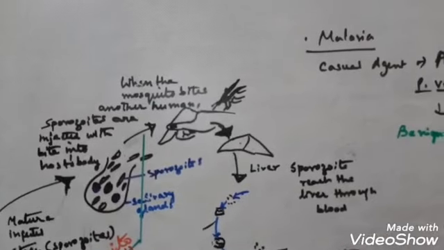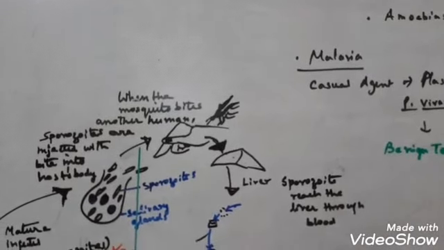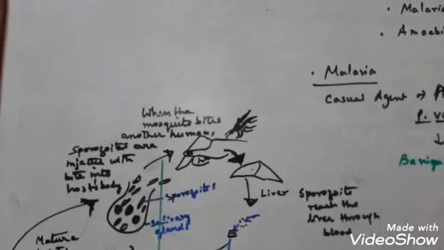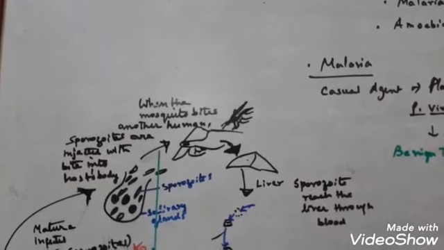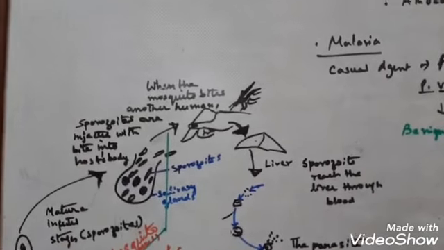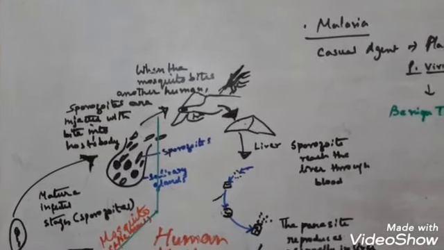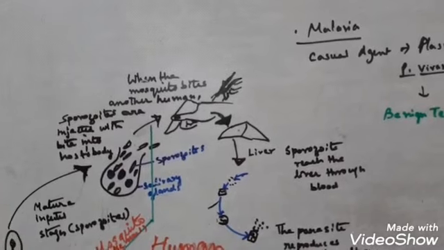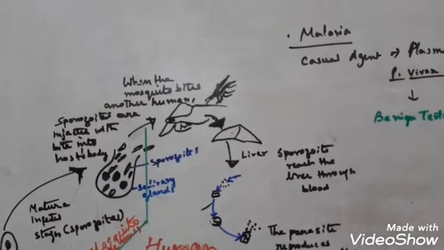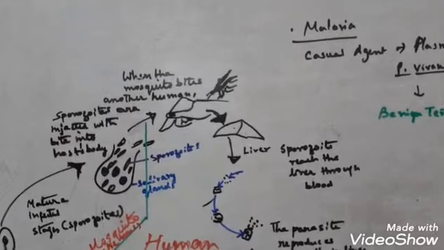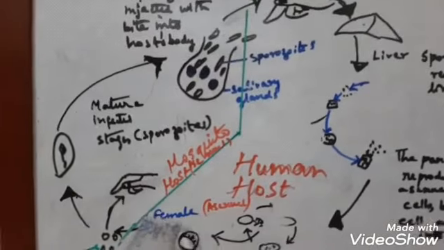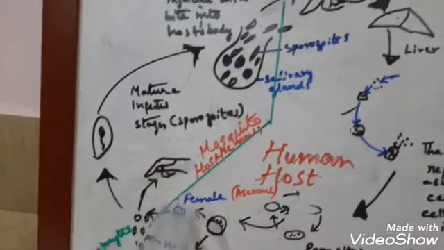Now see, the Plasmodium enters the human body as sporozoids. So what is a sporozoid? Sporozoid is a structure, it is a part of the life cycle of the malarial parasite, that is the Plasmodium. So it enters the human body through the bite of the infected female Anopheles mosquito. Here you see I have drawn a hand of a human being which is being bitten by a mosquito.